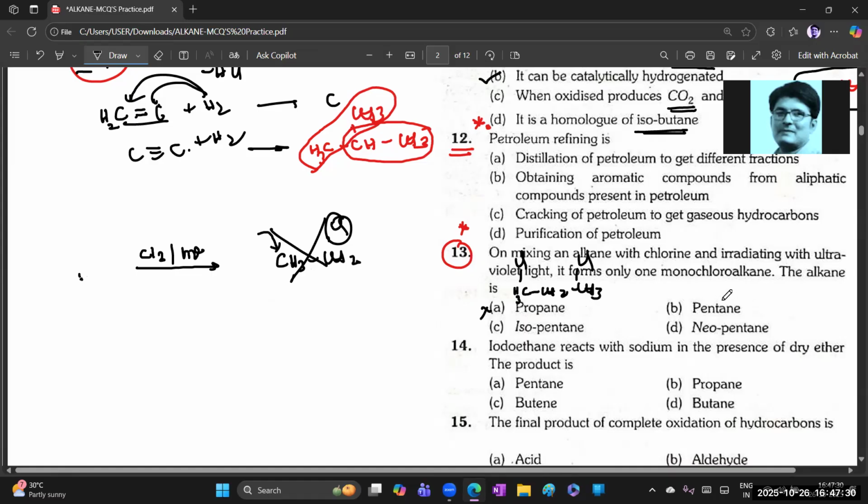Next, pentane. Yes, in pentane chlorine can attack the first carbon, third carbon, fourth carbon, first and fourth. Okay, not possible. Isopentane means 2 degree. Neopentane means 4 degree. Let us see neopentane. So how to write neopentane? One carbon should attach with another four carbons. That is nothing but neopentane, like this, like this, and like this. So this is known as neopentane. It is a 4 degree carbon.